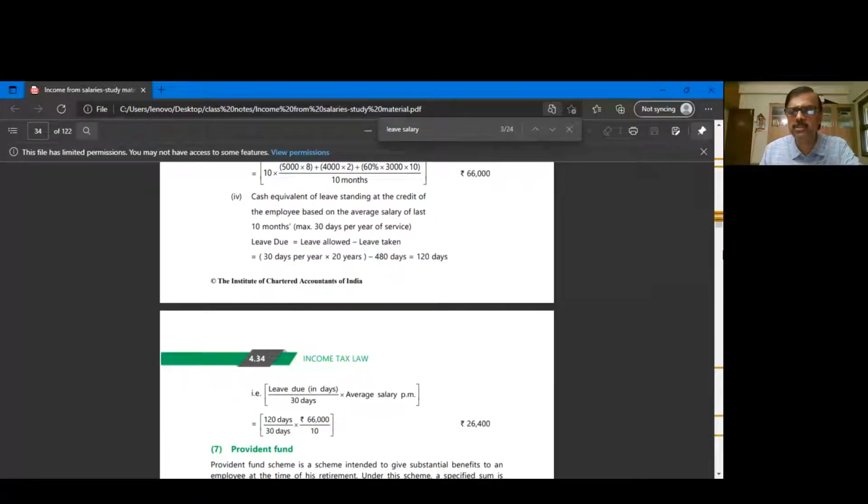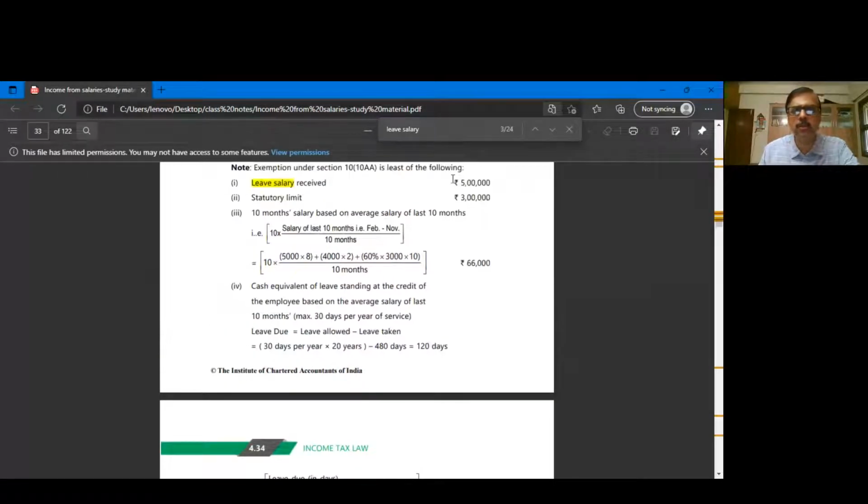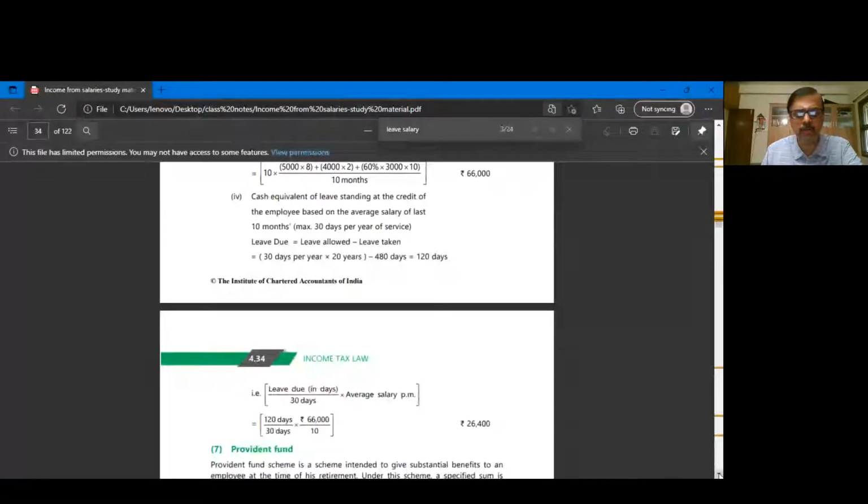So out of this, what is least? There are 4 limits I prescribe. Ideally, I would recommend you to go by this order. First statute limit. It doesn't really matter because anyway you're going to take the least of them. Even if the order changes, don't worry. So first, the leave salary received by the employee at the time of retirement is 5 lakhs. Statute limit is 3 lakhs. 10 months average salary is 66,000. And the last one, cash equivalent of leave salary unavailed, is 26,400. So the least of the following is exempt.